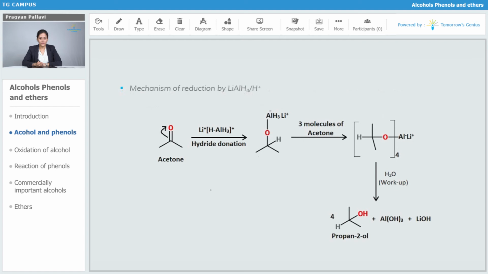So the mechanism of reduction by lithium aluminum hydride is, we have this ketone and using this lithium aluminum hydride, hydride donation takes place and it forms this product. And then 3 molecules of acetone will again react with this adduct to form this product, and then by working up with water we are going to get the desired product.